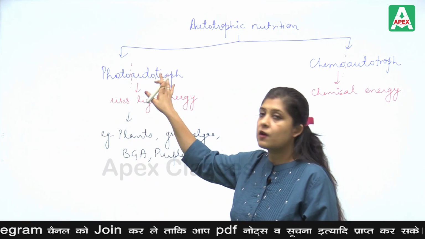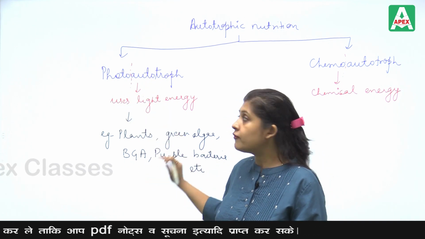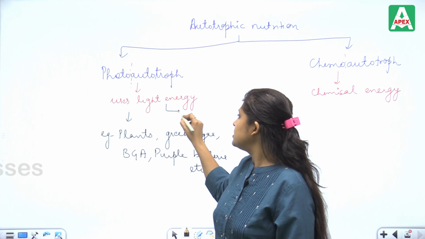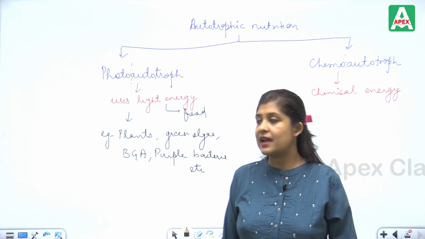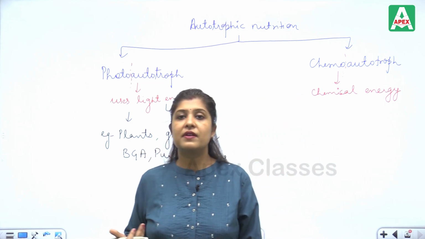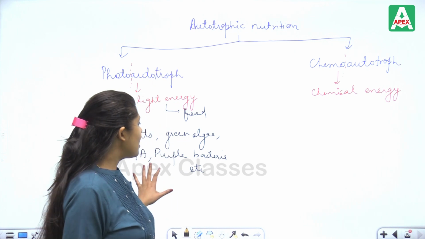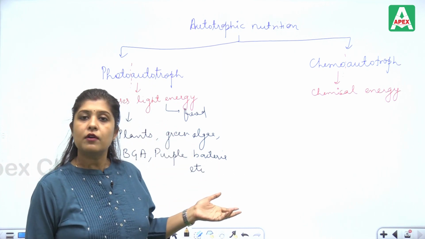So photoautotrophs are the organisms which use light energy for the production of food, for example plants, blue-green algae, green algae, purple, red, green bacteria.